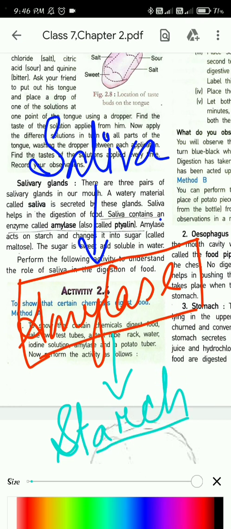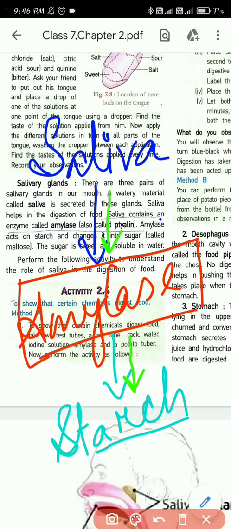Now can you see why saliva is important in digestion? Because saliva possesses amylase in it. It is an enzyme, and this amylase helps in the breaking down of starch. So saliva is a very important part of our digestive system.